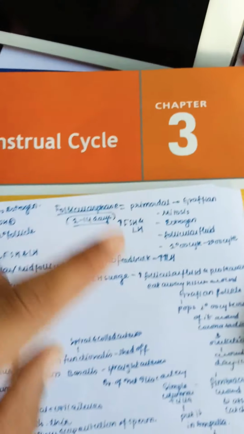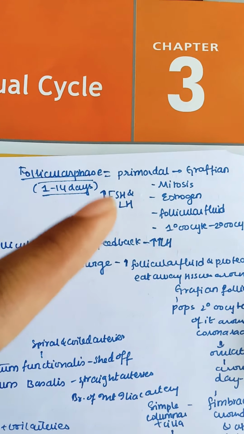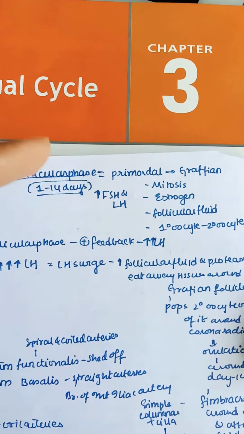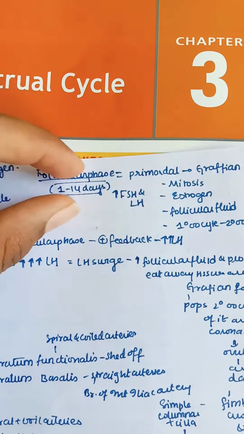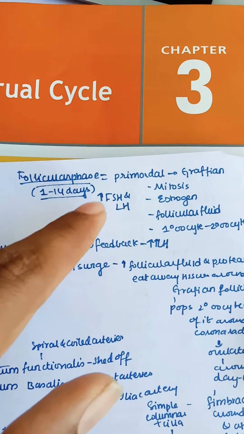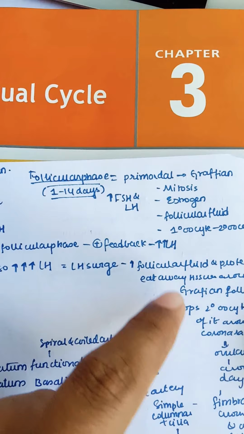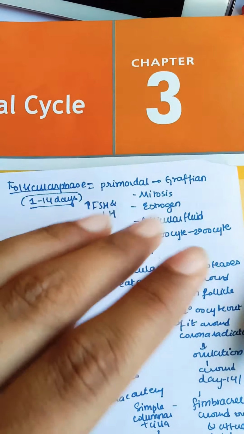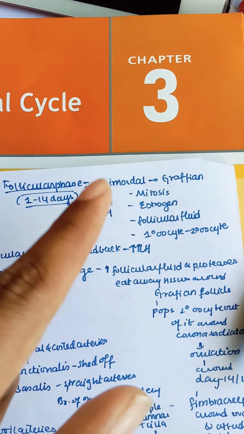So what happens in follicular phase? First let us see. In follicular phase the primordial germ cell is converting into a mature Graafian follicle, and here mitosis takes place because the primordial follicle undergoes different stages of mitosis forming the Graafian follicle. The main hormone in the follicular stage is our estrogen, because it is released from granulosa cells by action of FSH and also LH. But remember that FSH has the major role in the follicular phase. As the name follicular phase suggests, follicle stimulating hormone has the main role, and there is also follicular fluid in this case, that is hyaluronic fluid, and the primary oocyte is here converted into secondary oocyte.